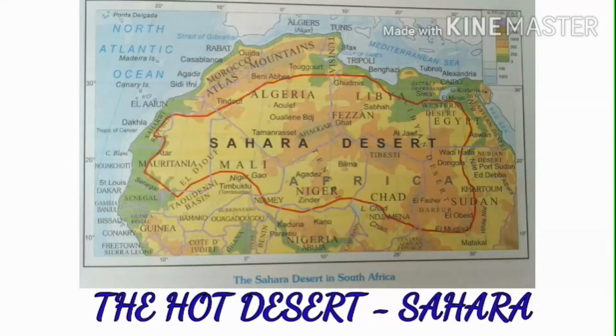Latitudinal extent is about 15 degrees north to 30 degrees north latitudes. Clear, children? Then it lies in the northern part of the Africa continent. Then the northwest side. The Atlas Mountains and the Mediterranean Sea are located in the north and northwest side of the Sahara Desert.